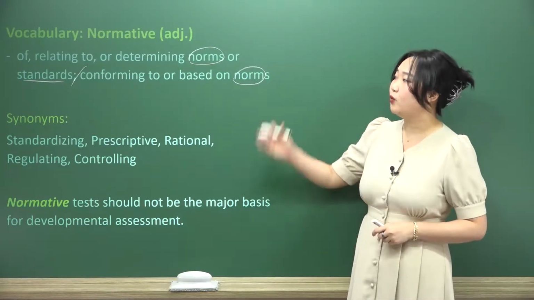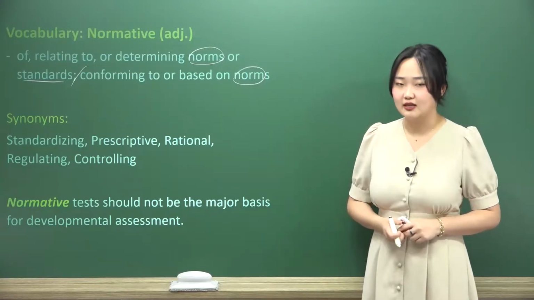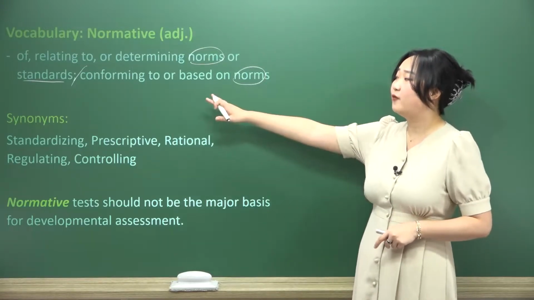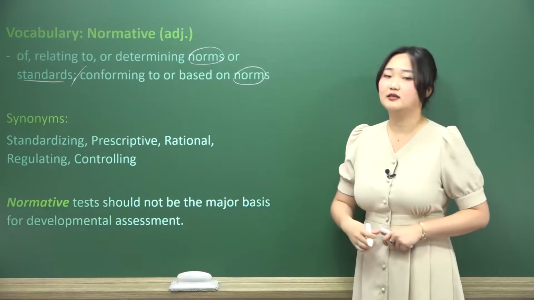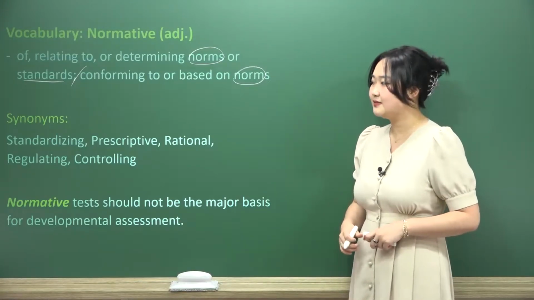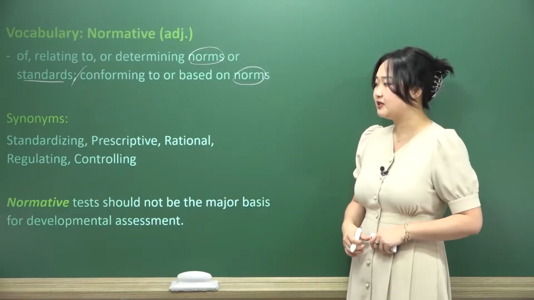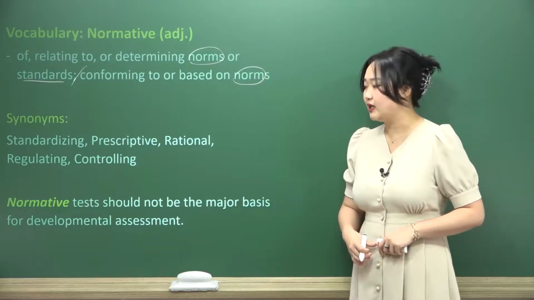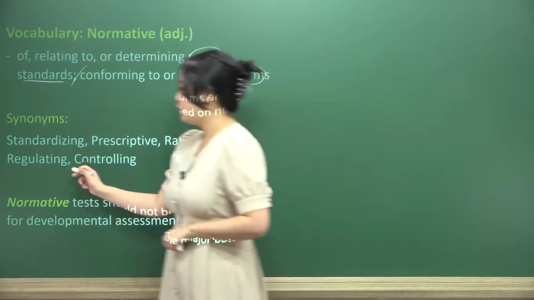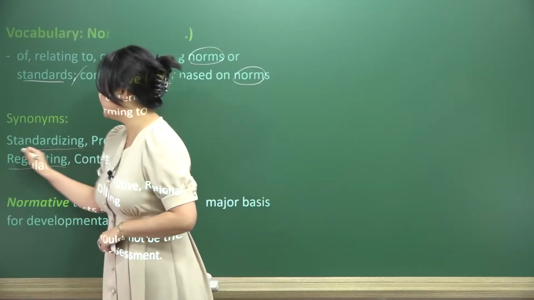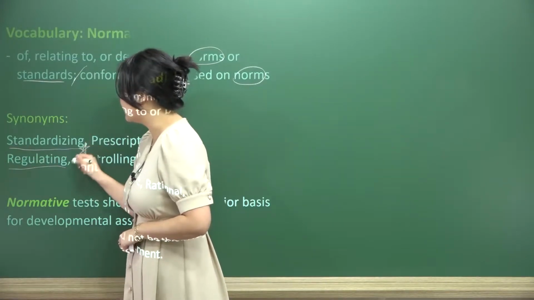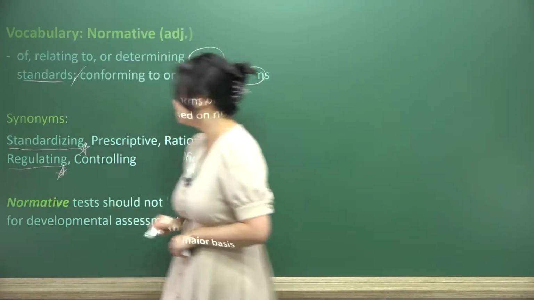So, with that in mind, what is normative? It is determining these norms, or perhaps conforming to or based on these norms. Synonyms are standardizing, prescriptive, rational, regulating, and controlling. The two that I want you guys to use the most, if you guys are going to be using the synonyms, are standardizing and regulating.